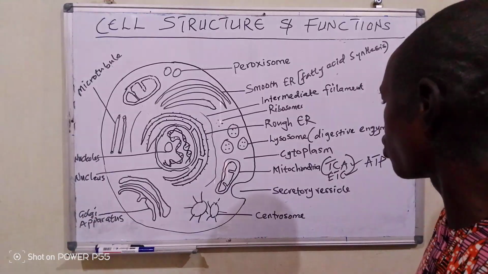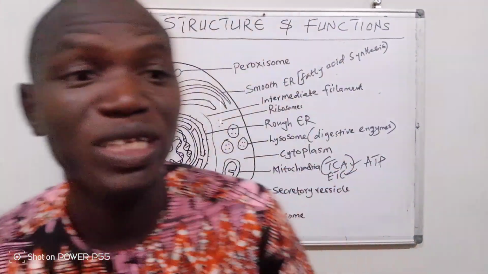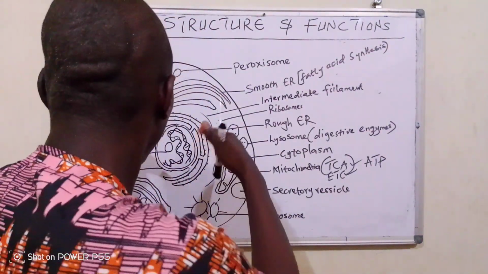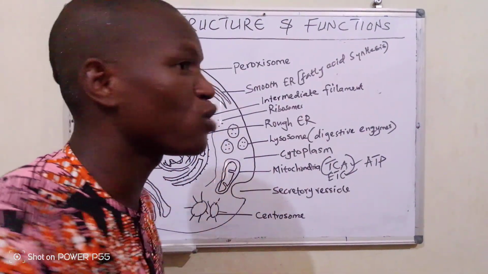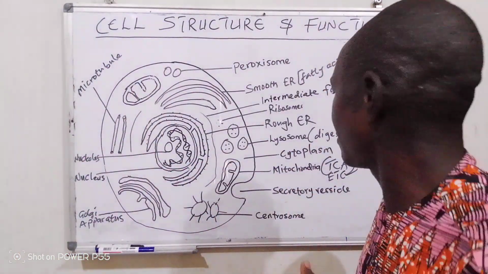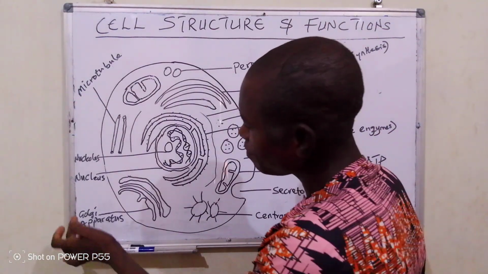Next, we have the centrosome. The centrosome is very crucial, and it plays its role during cell division by helping in arranging the DNA, putting all the cell organelles in place for cell division, which we call mitosis. Yes, I believe you get that. So let's go right to the next one.